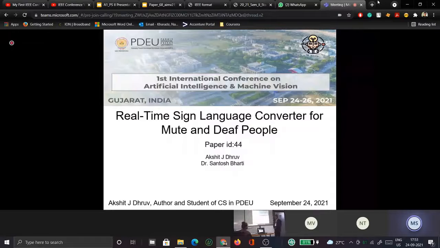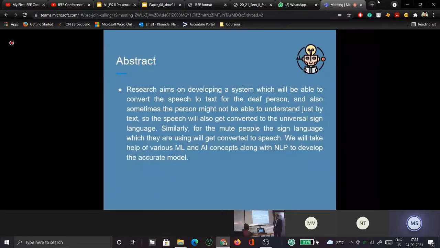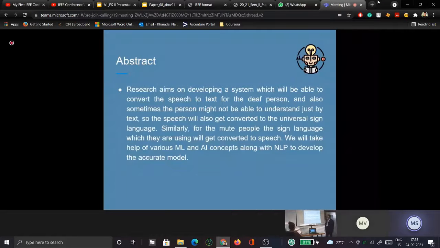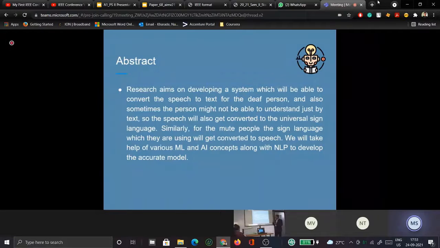Yeah. So the research paper is based on the real-time sign language converter for the mute and the deaf people. So the abstract of the research paper is that it is aiming to develop a system which can convert the speech to text for the deaf people.